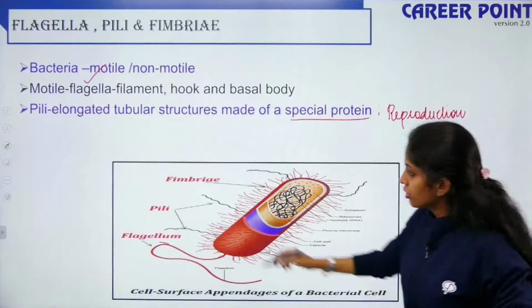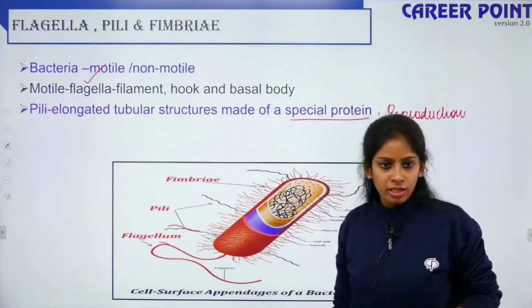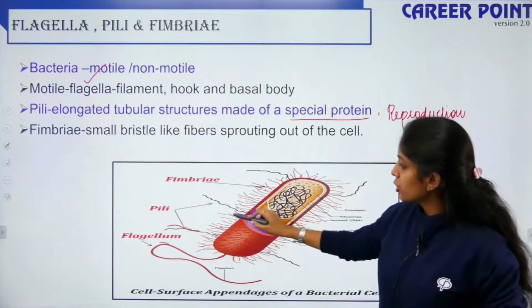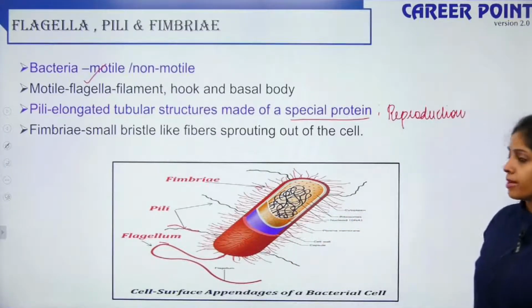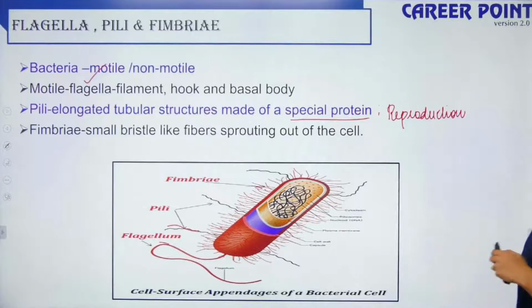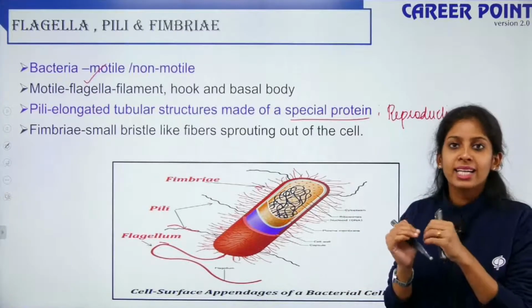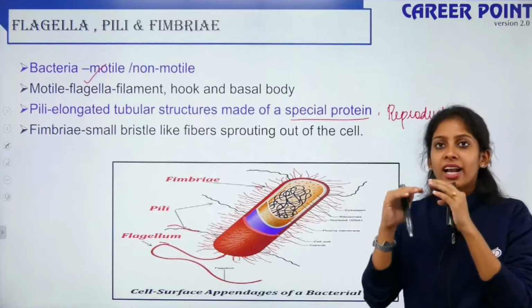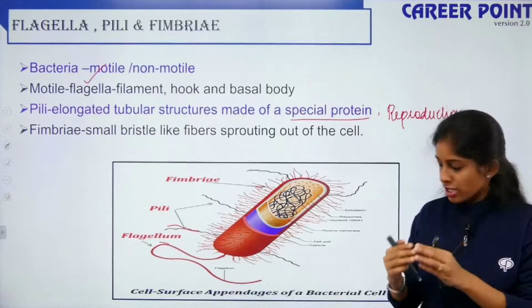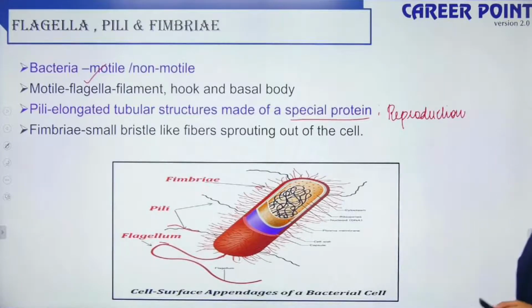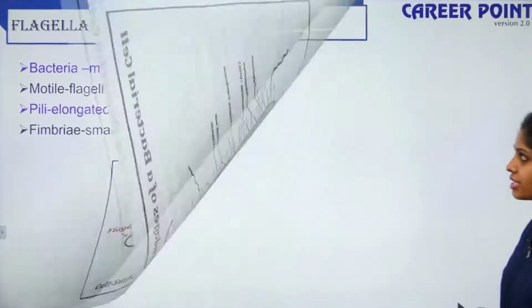So these are pili. Fimbriae are small bristle-like fibers. They are made up of filamentous protein. They help in attachment. If my bacteria has to cause infection, it attaches to my epithelial surface. For that attachment, it uses the fimbriae. They are small bristle-like fibers sprouting outside the cell.